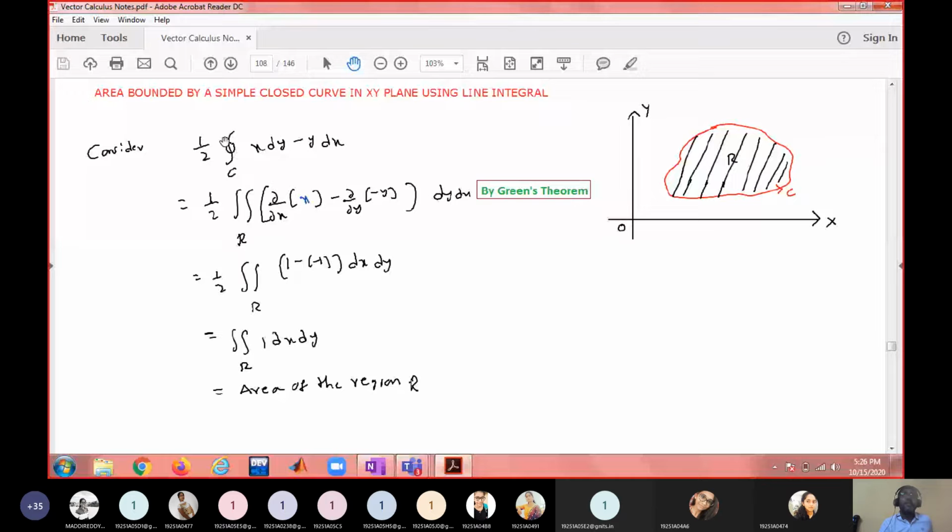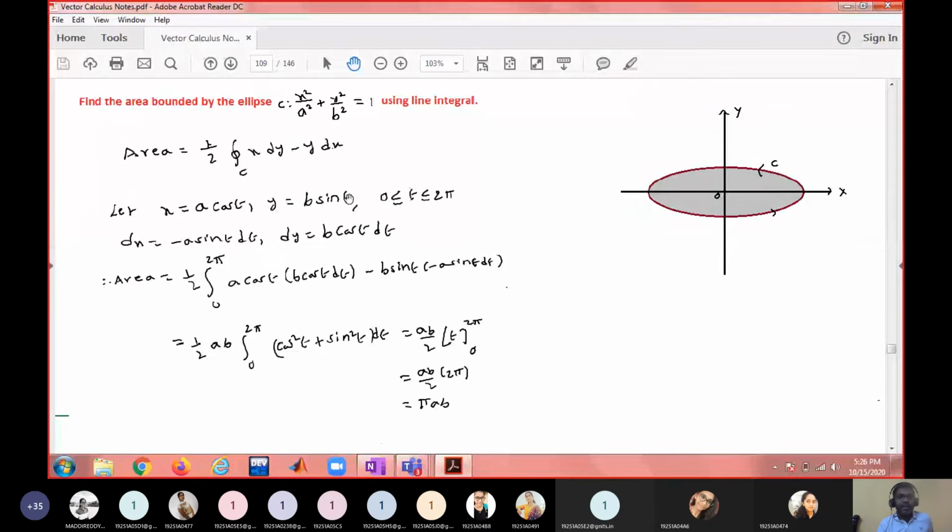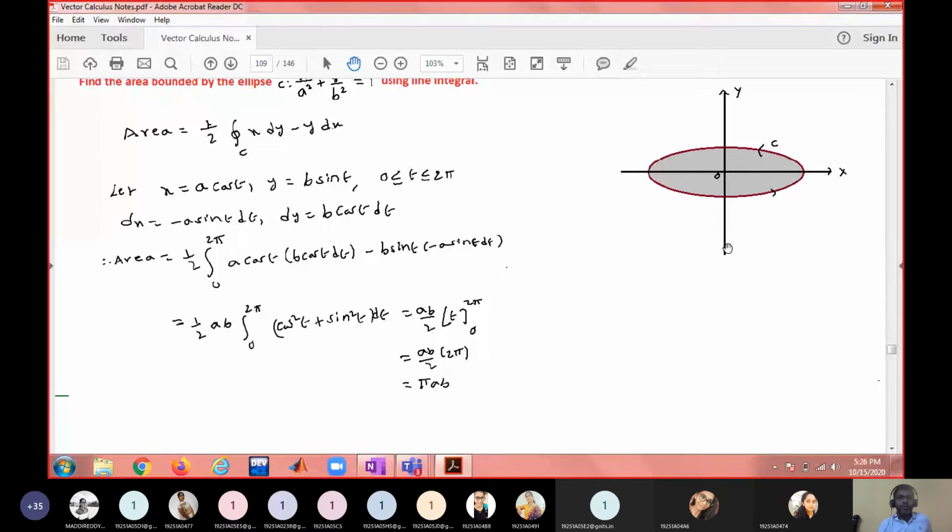Whenever you are integrating over a simple closed curve, you have to use the closed circle symbol. If you are using the circle symbol, it means you are integrating over a closed curve. So you can compute the area through this formula also. Make a note of it. Again, the area of an ellipse is derived through this formula. You can go through this.